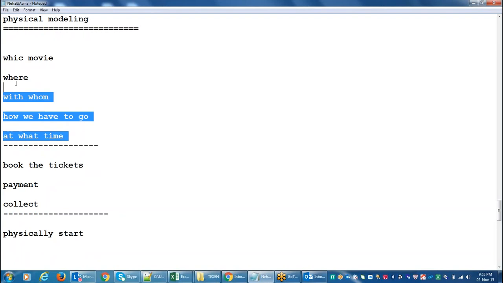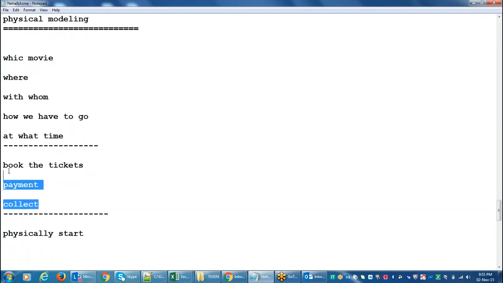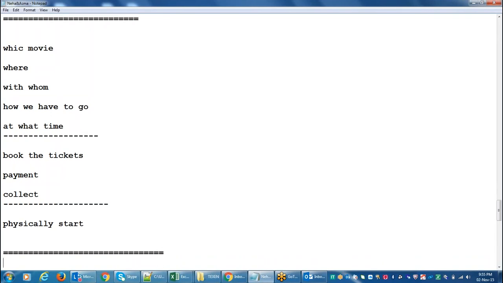Now all these things, the first one we can call conceptual modeling. The second one is logical modeling. And the third one, physical modeling. So the same thing, if we apply these particular things to data warehousing,